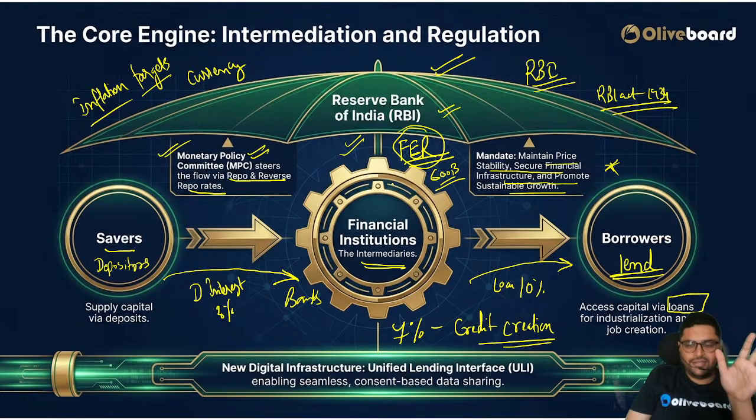It takes care of foreign exchange reserves also. I told you about credit creation by transferring money in the form of loans. So new digital infrastructure, the unified lending interface, has come, enabling seamless and consent-based data sharing.